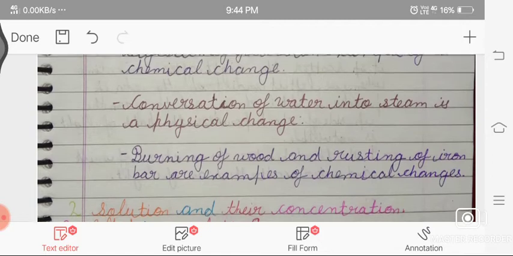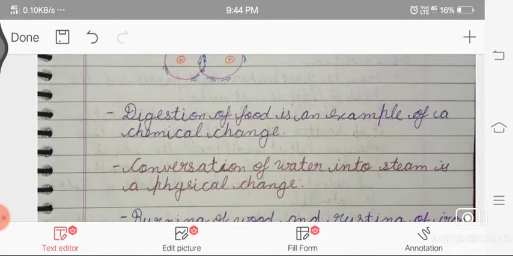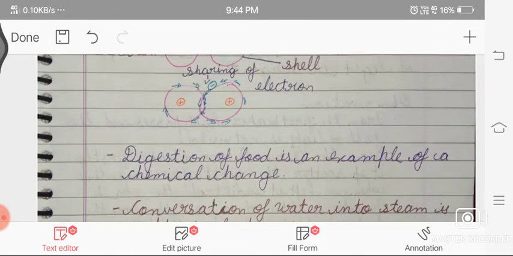Conversion of water into steam is a physical change. Basically, a chemical change is when the properties and the chemical formula are changed.